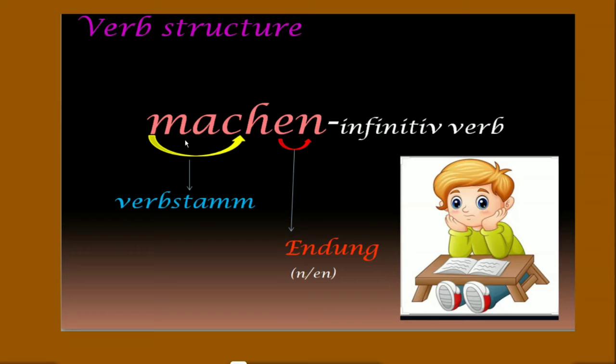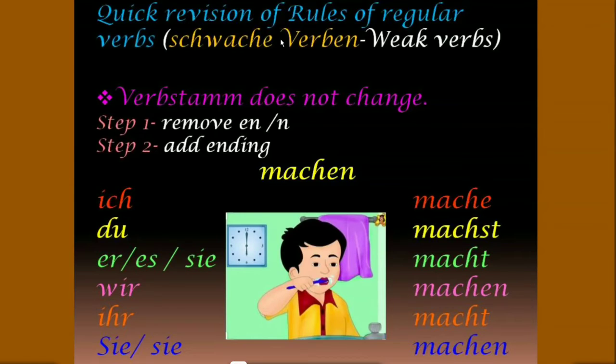For example, mach is the Verbstamm and en is the Endung. In German, most verbs end with en and some verbs end with n. Let's start with a quick revision of the rules of regular verbs. These regular verbs are also known as schwache Verben, which means weak verbs. So the first rule is, the verb stem doesn't change and it involves two steps. First we have to remove the ending en or n. And the second step is to add the ending according to the subject.